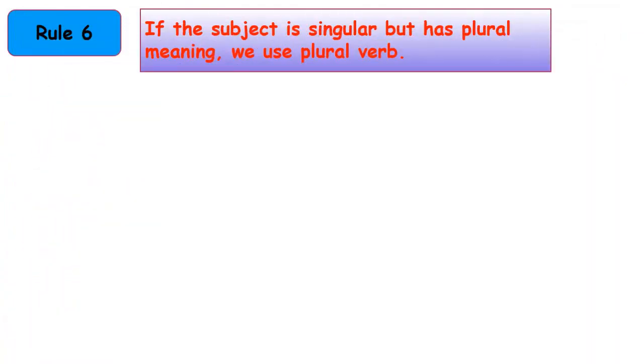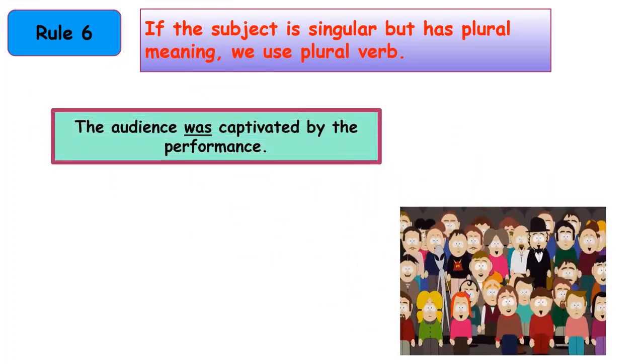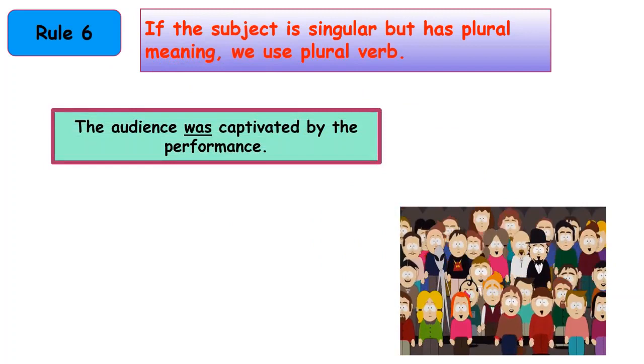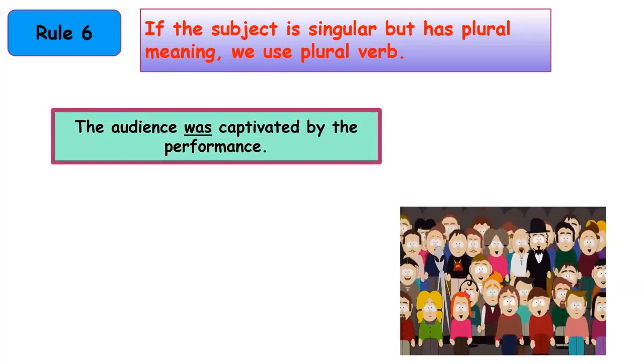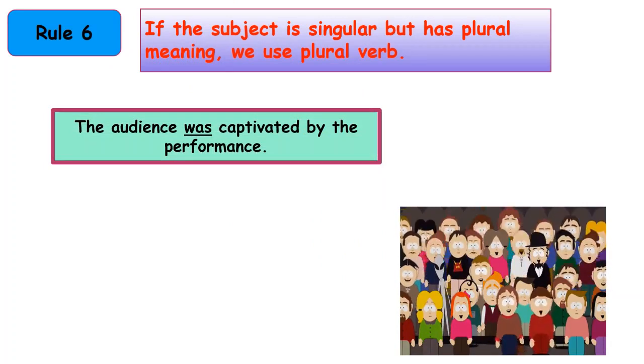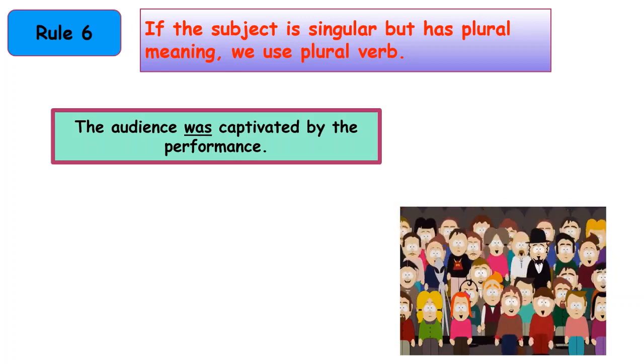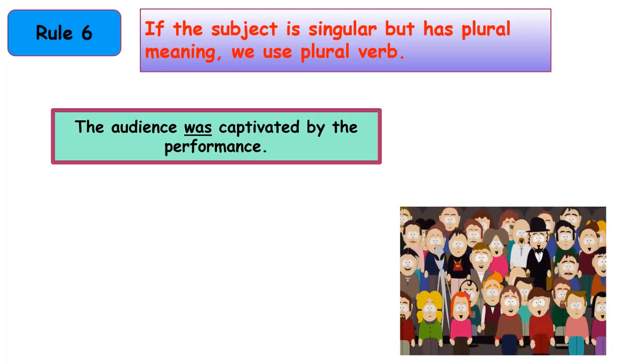Rule number 6 says that if the subject is singular but has plural meaning, we use a plural verb. Let's look at a few examples. The audience was captivated by the performance. Here, audience is singular, but when you look at its meaning, it is plural in nature. Audience means many people. So that is why we are using the plural verb was.